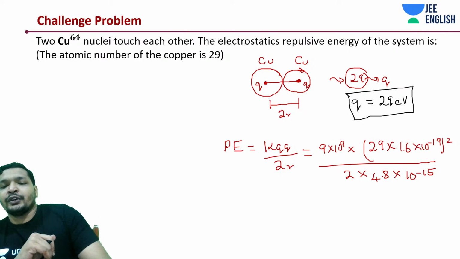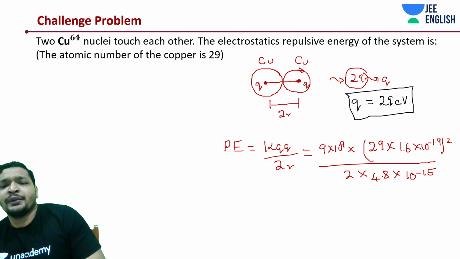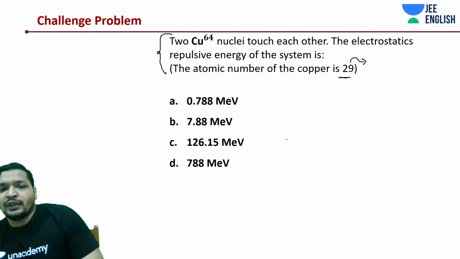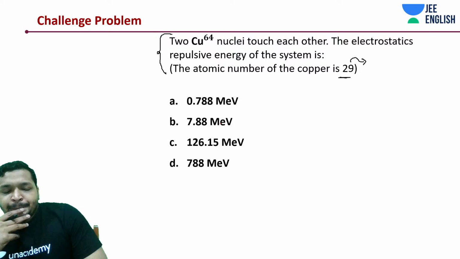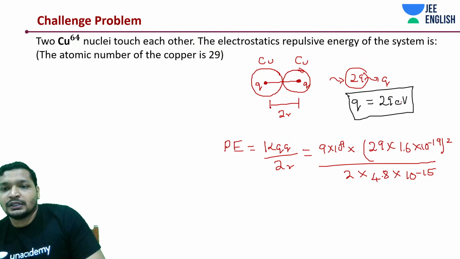Now notice another important thing. Whenever you get such questions, I've just written a number, just converted into electron volt. But now the question arises. Okay, this is coulombs. I'm sorry, this is 29 e, not volt. But it's the same thing.